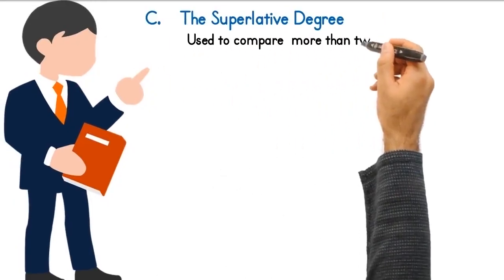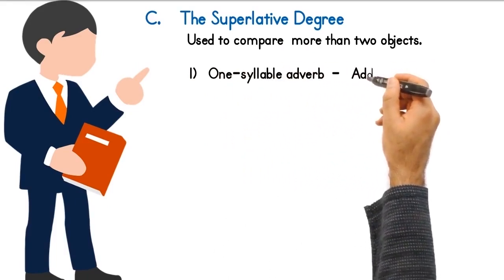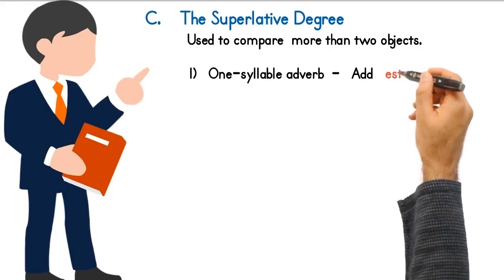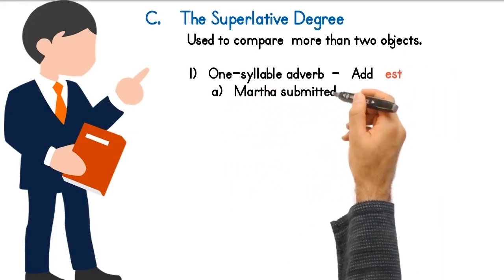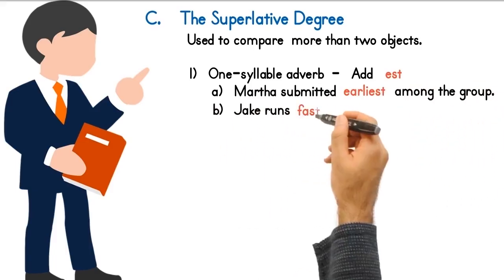The superlative degree is used to compare more than two objects. For one-syllable adverb, add est to form the superlative degree. Examples: Martha submitted earliest among the group. Jake runs fastest of them all.